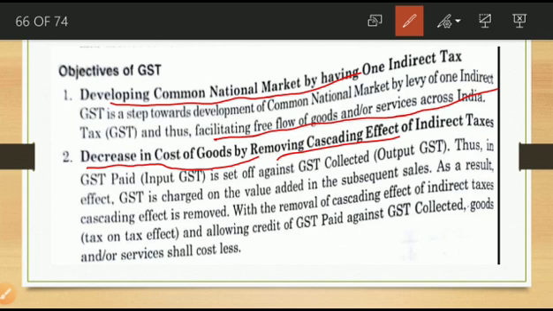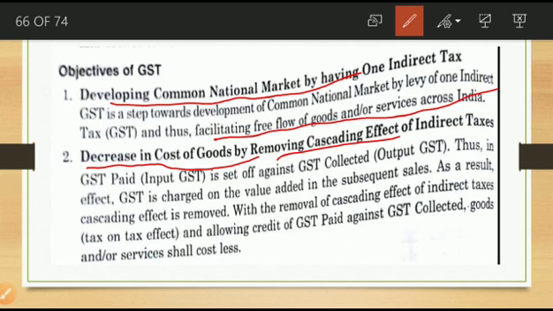GST paid is input GST. In the previous video we already discussed input GST and output GST. Input GST is from the purchaser's point of view, and output GST is from the seller's point of view. The purchaser of the goods or services is the one paying this GST.